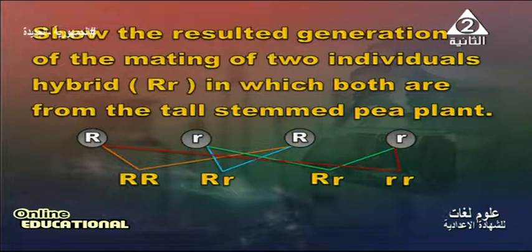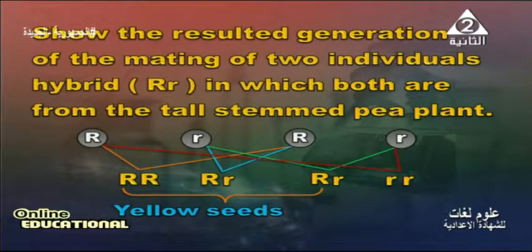Which of these individuals are tall stem and which are short stem? We can see that R capital R capital, R capital R small, R capital R small are yellow seed or tall stem, as dominant, but R small R small is green seed or short stem.